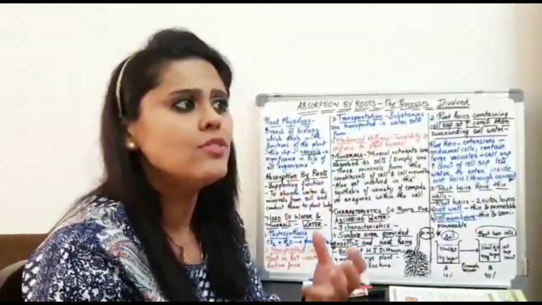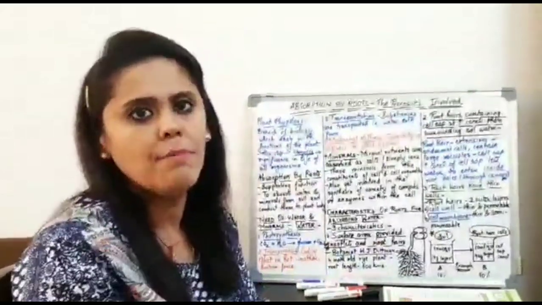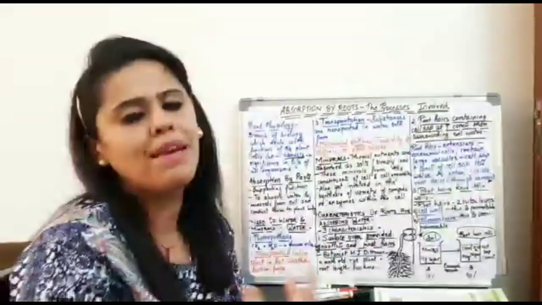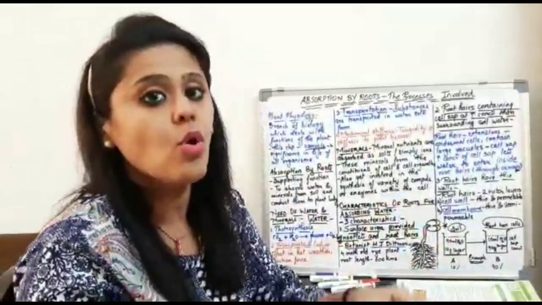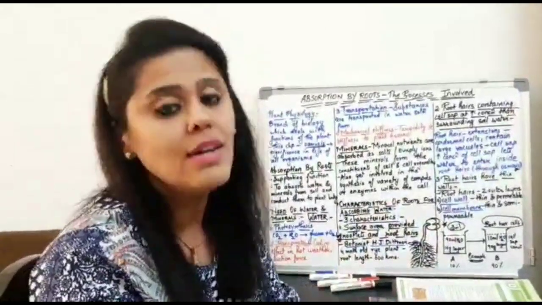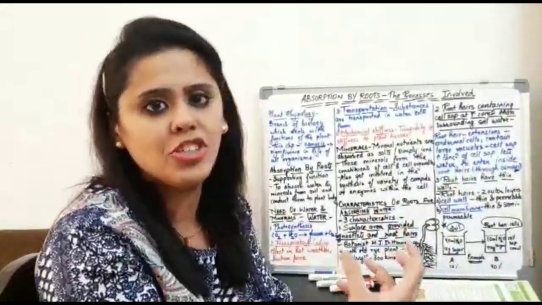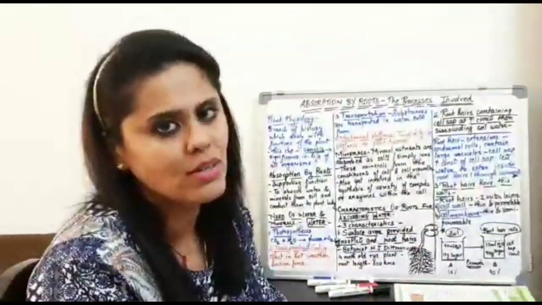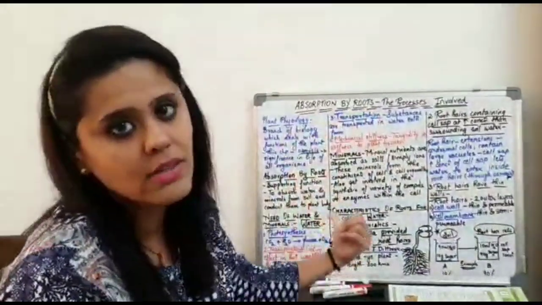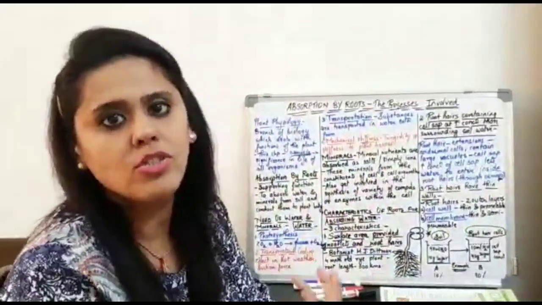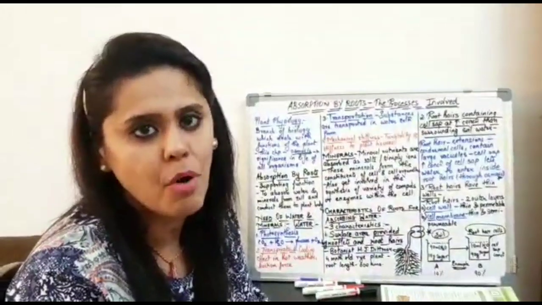Dissolved as in dissolved with the water, maybe in the salt form, maybe in the ionic form, but they are always dissolved in water. So when I say they are dissolved in water, again the transportation medium over here is water. Again, transportation requires water as the important source in the plant body.